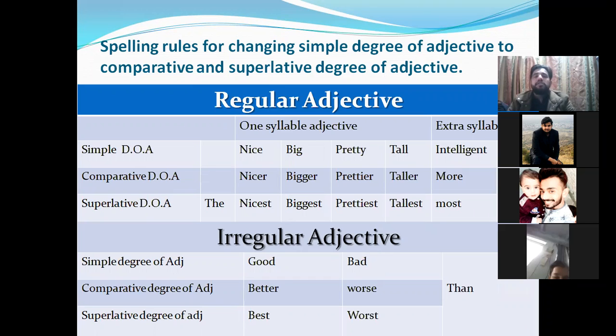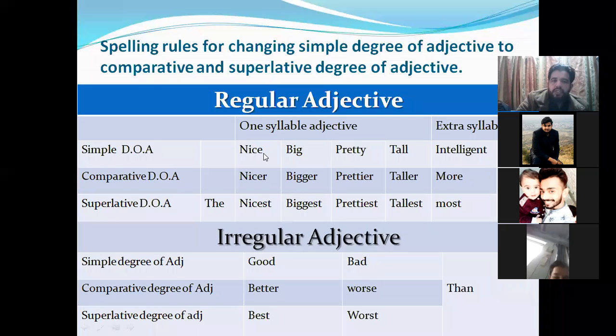First of all, if you are going to change a one syllable adjective to the comparative degree and superlative degree, you must know about the comparative degree of adjective. Suppose there are one syllable adjectives like nice, big, pretty and tall, and an extra syllable adjective, intelligent. Now how will I change them?